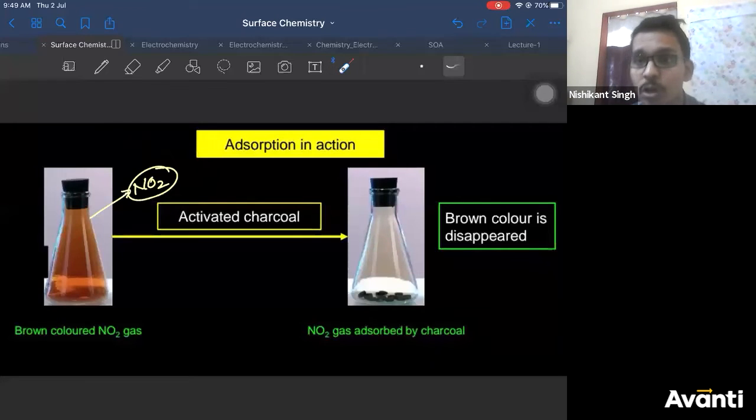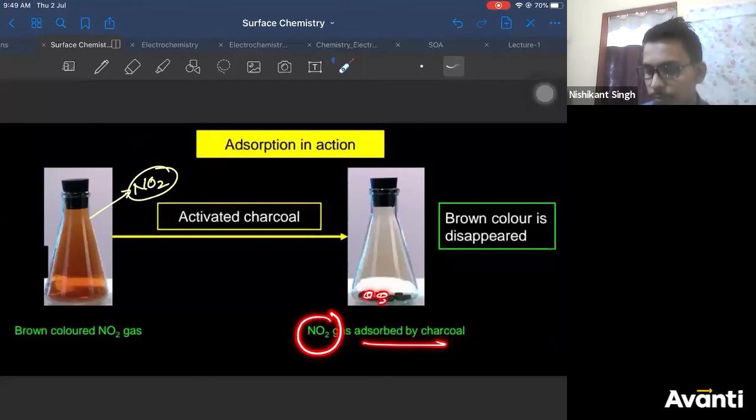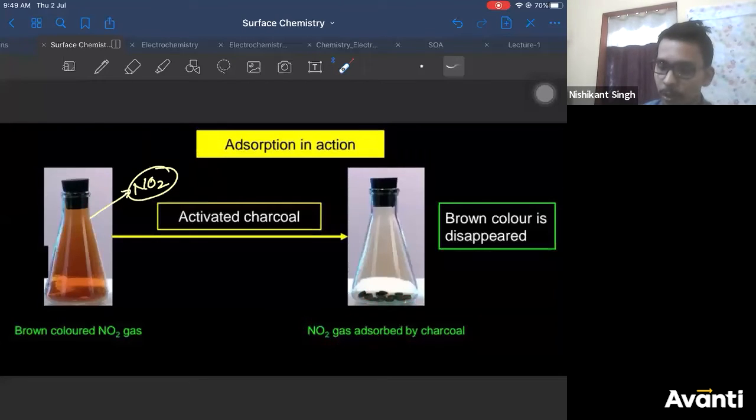Why will the reddish brown color disappear? Because all the NO2 gas will be adsorbed on the surface of the charcoal. So this is one of the methods by which you can detect the presence of adsorption, right?